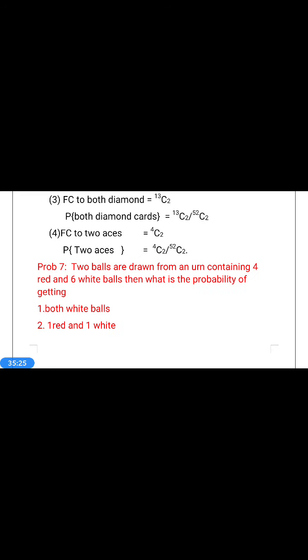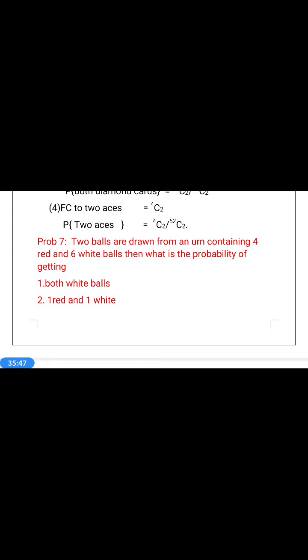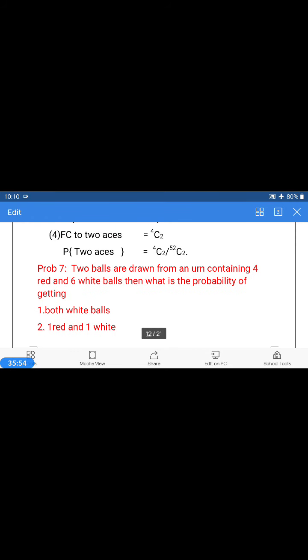Next question is 2 balls are drawn from an urn. Urn means a box, an open box. 2 balls are drawn from an urn containing 4 red and 6 white balls. Then what is the probability of getting? First question, both white balls. Second question, 1 red, 1 white. This is the question. 2 balls are drawn.